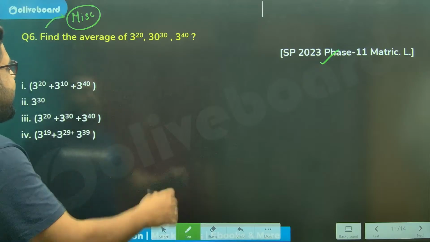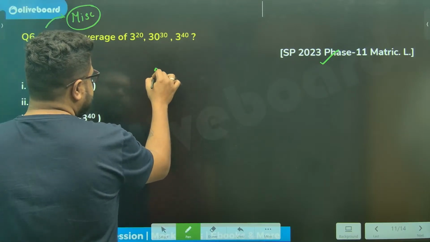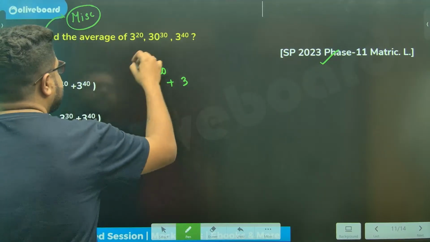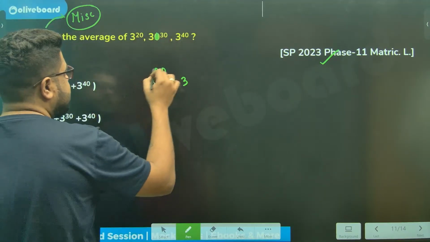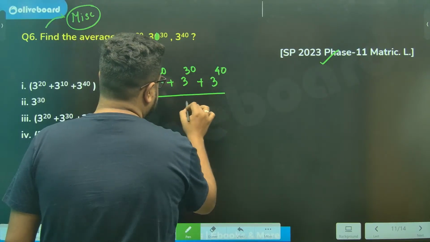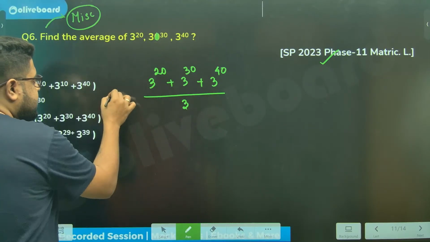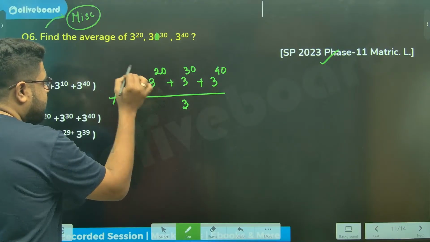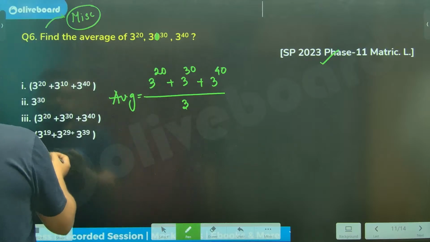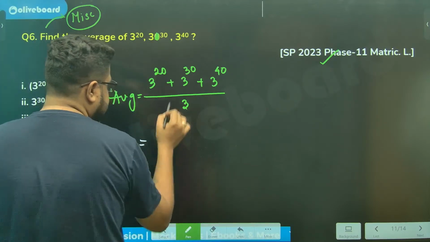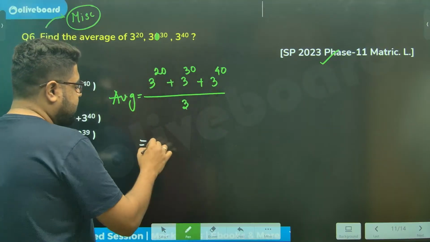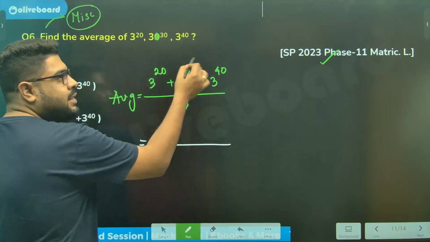Sir, how will you do it? Sir, what does average mean? Just write down the basic definition. This will be 30, he said, this will be 3. This is a printing mistake, huh? 3 to the power 30 plus 3 to the power 40, divided by 3. This is the average. Now the only thing you need to do is represent it properly. Sir, I can take a 3 common. I can actually take 3 to the power 20 common, but again it won't really help because there is only one 3 to cancel.